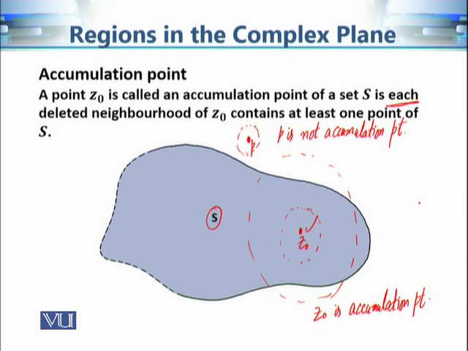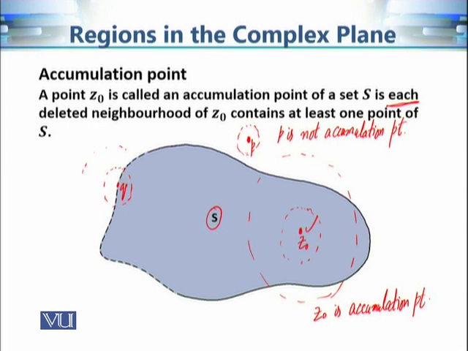Now let's choose another example. Let's consider this point Q. This point Q is at the boundary. Now if I choose a deleted neighborhood of this point Q, this deleted neighborhood is always going to contain points of S, because some part of this deleted neighborhood is always going to be inside this S.